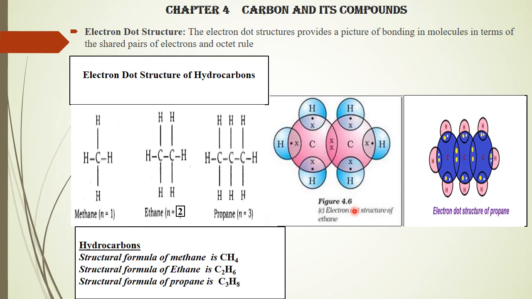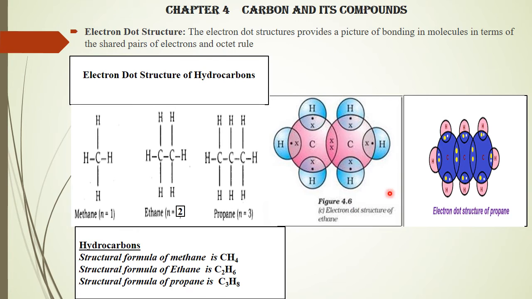Now this is your electron dot structure of ethane. See, carbon shares 1 electron with this hydrogen, this one with this hydrogen, and this with the other carbon. So there are 4 electrons. After sharing, it gets 2, 4, 6, 8. Here carbon also has 2, 4, 6, 8. Here also sharing, and here also sharing of electrons takes place.